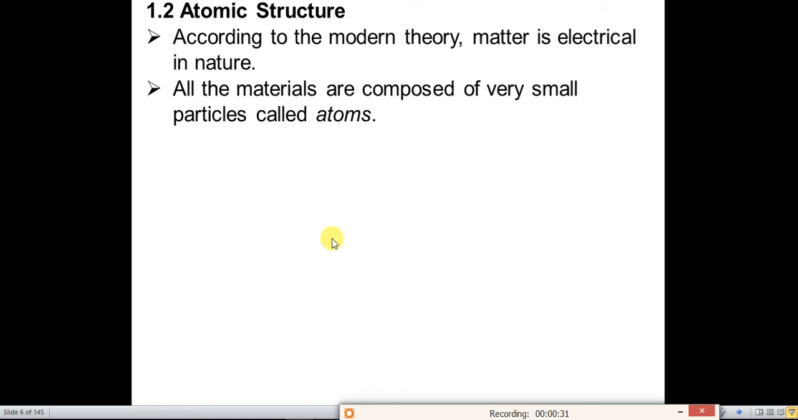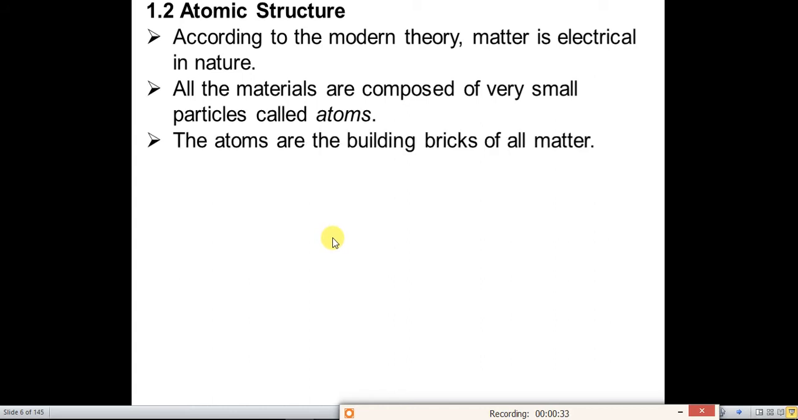Now, all the materials are composed of atoms. The atoms are the building bricks of all matter or elements. What is matter? Matter means anything which has mass and occupies space.